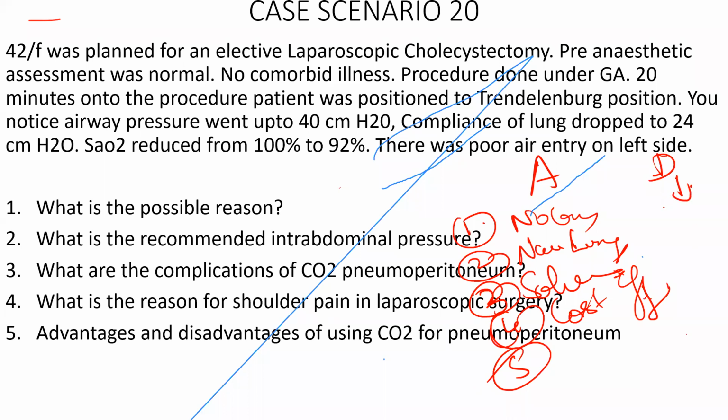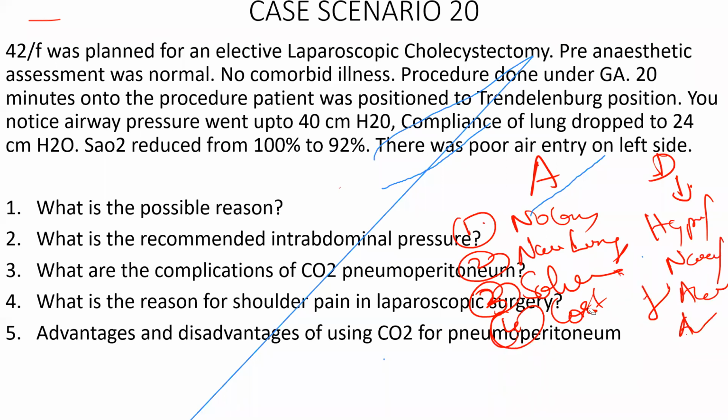It can cause hypercarbia, sir. It can cause hypercarbia. Very good. It can cause narcosis, right? It can cause arrhythmias, acidosis. It can cause arrhythmias. Excellent. So these are simple disadvantages.